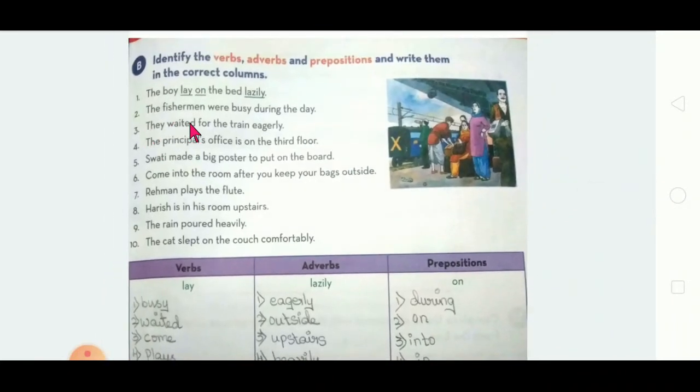The fishermen were busy during the day. Okay, so here, busy is called a verb. So it will come under verbs.